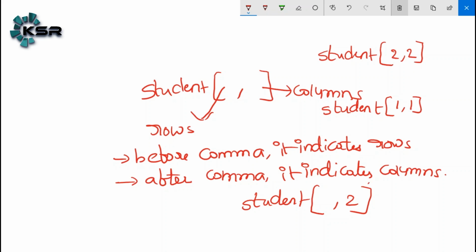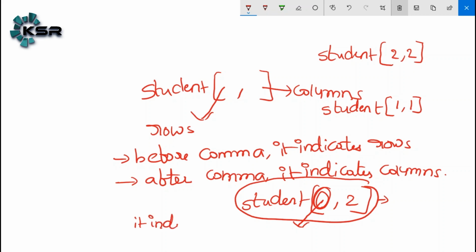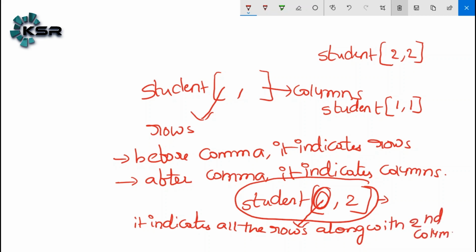Here in this case, before the comma we did not mention anything, right? That means it indicates all the rows along with the second column.